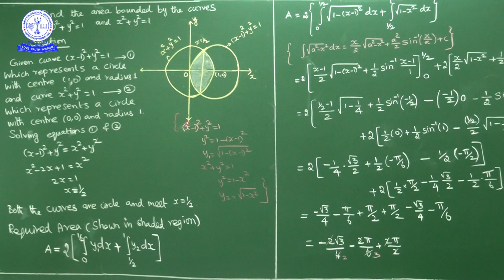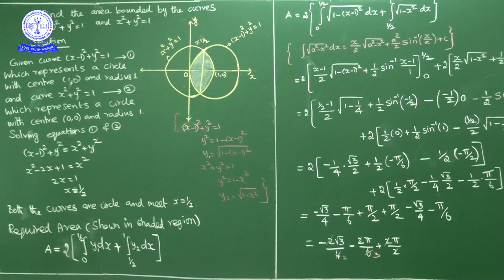Now here, (x minus 1) whole square plus y square is equal to 1. y square is equal to what? y square is equal to 1 minus (x minus 1) whole square. So y is equal to square root of 1 minus (x minus 1) whole square. That I will consider as y1. So y1 is equal to square root of 1 minus (x minus 1) whole square.